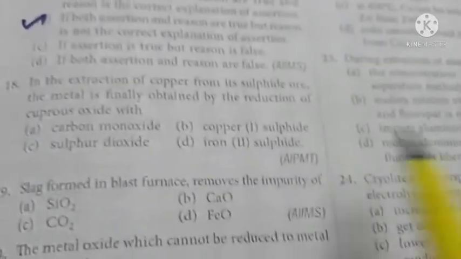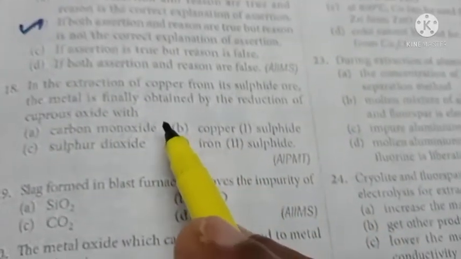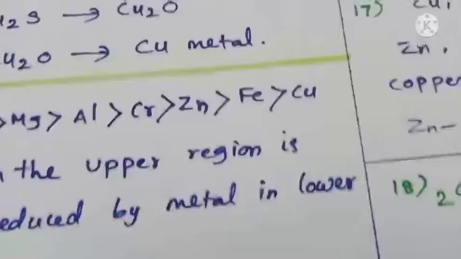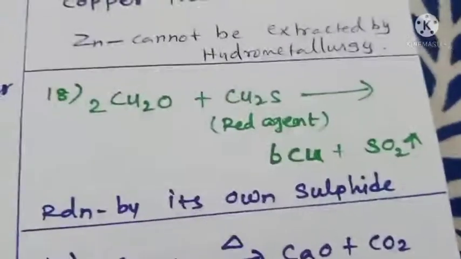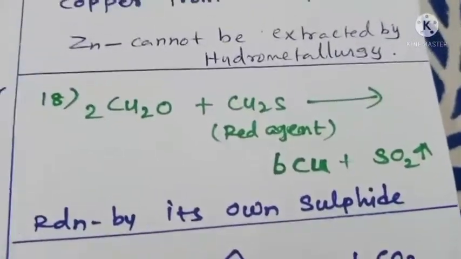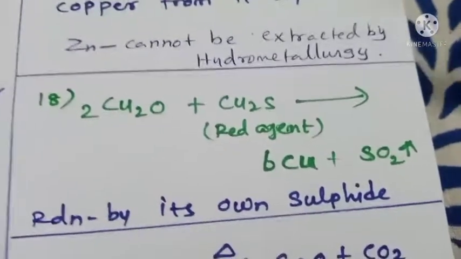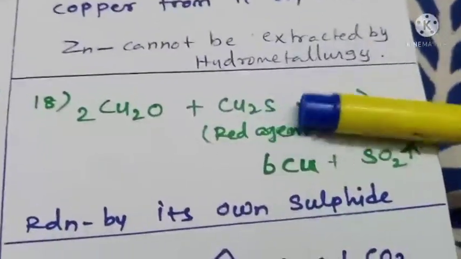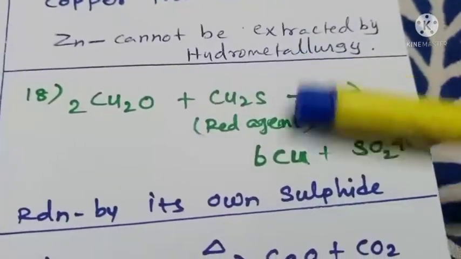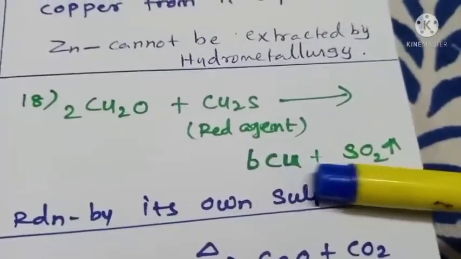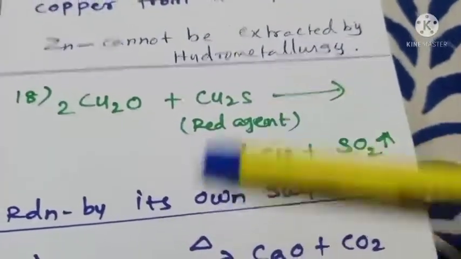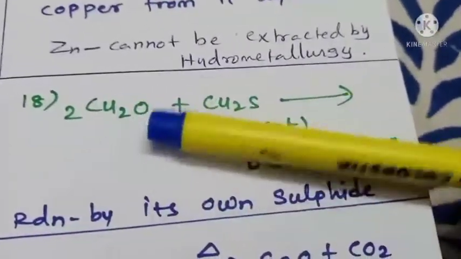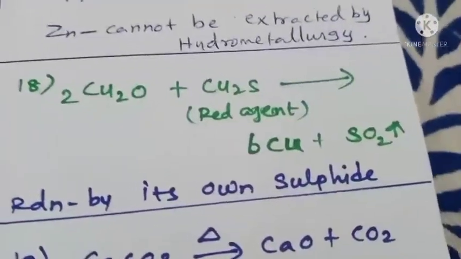Okay, so the own metal sulfide here acts as a reducing agent. So the answer is Cu2S, that is copper(I) sulfide. I think you know what that process is. Okay, so the 18th one, look at that. Copper oxide formed after the smelting process is reduced with its own metal sulfide. Here the cuprous sulfide, or copper(I) sulfide, acts as a reducing agent so that you get blister copper, isn't it, with the release of sulfur dioxide gas. The copper you get after reduction of copper(I) oxide with copper sulfide is what you call blister copper, isn't it? Okay, right.